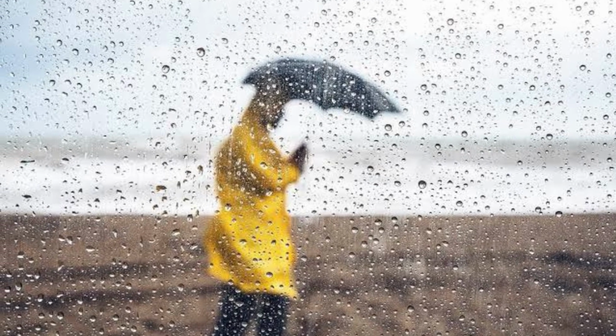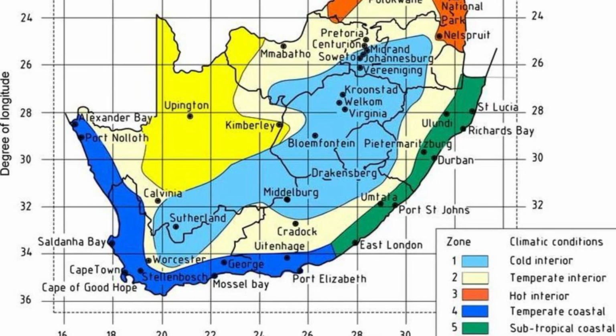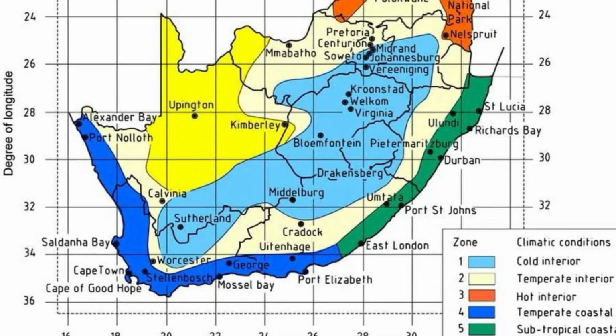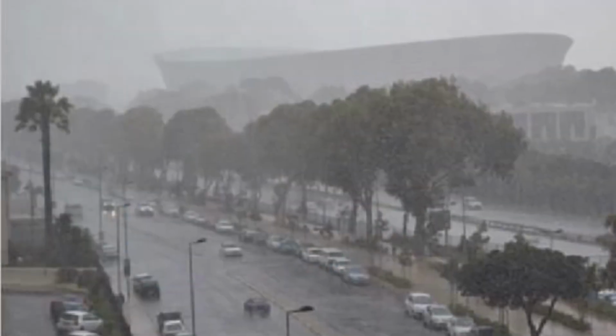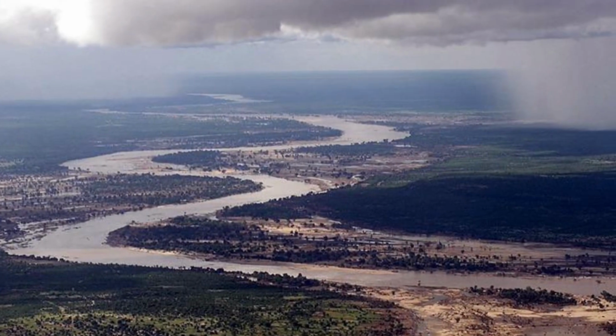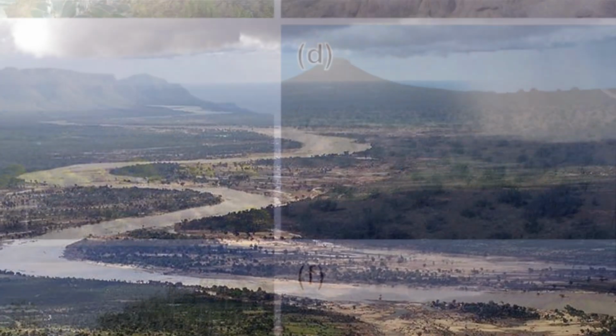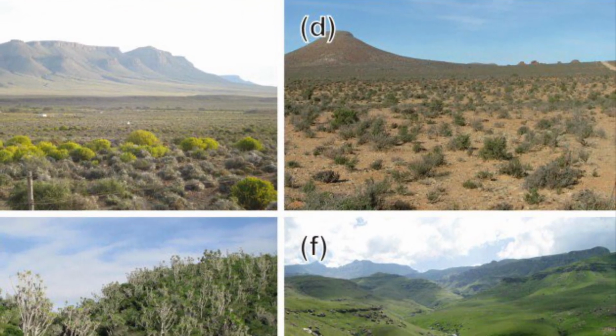Weather is the day to day conditions we experience. It can change quickly. Examples include temperature, rainfall, wind, and cloud cover. For example, Johannesburg can be sunny in the morning and stormy in the afternoon. Climate describes the average weather patterns of a place over a long time, usually 30 years or more.